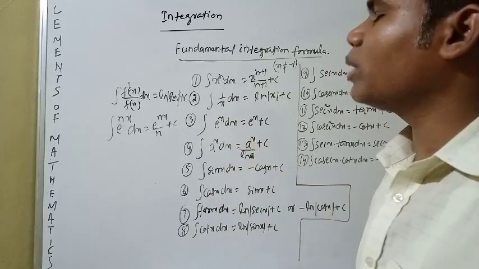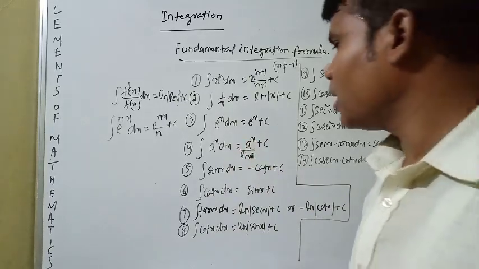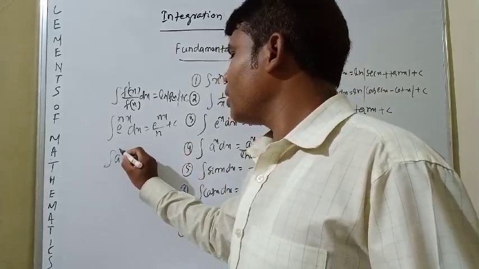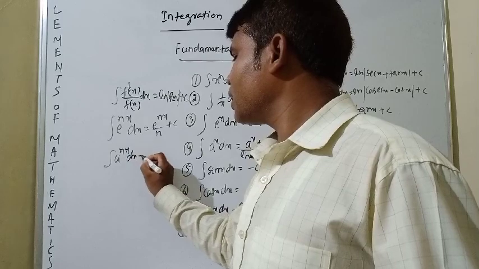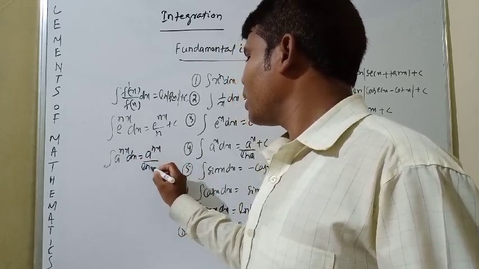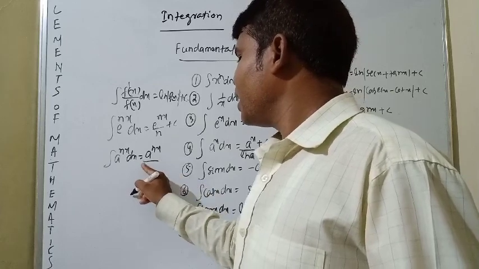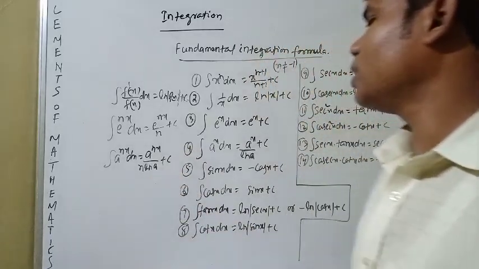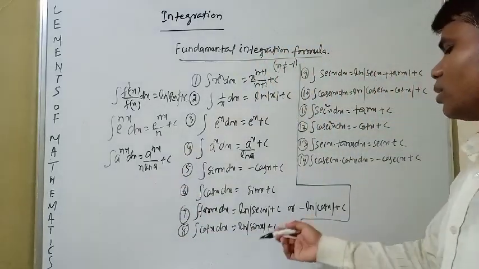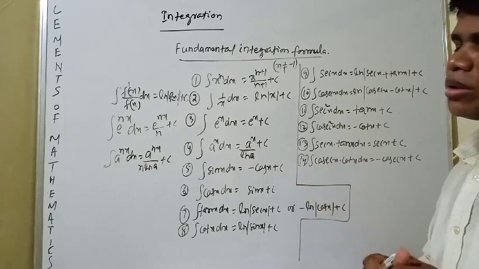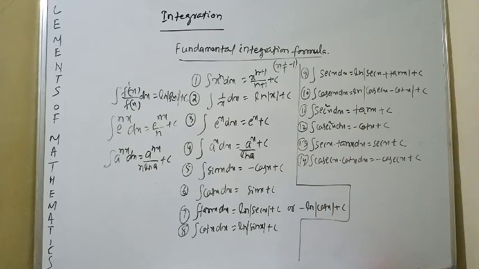Suppose a to the power 2x, 3x, 4x, 5x, something like that is given, then for this the integration of a to the power nx dx is equal to a to the power nx by n ln a plus c. Okay, many formulas are given, many more formulas are also given. You pause the video and note it down.